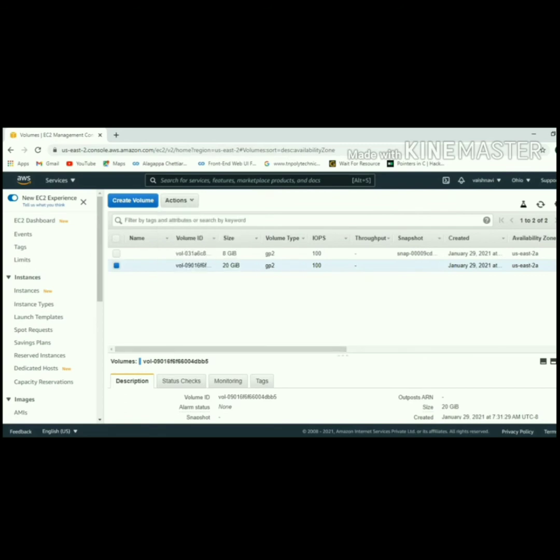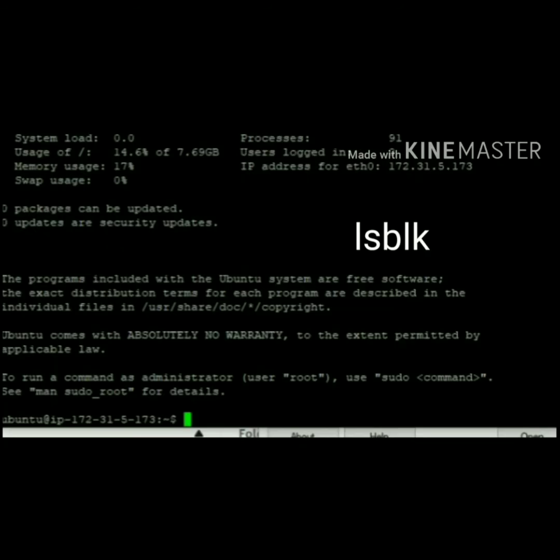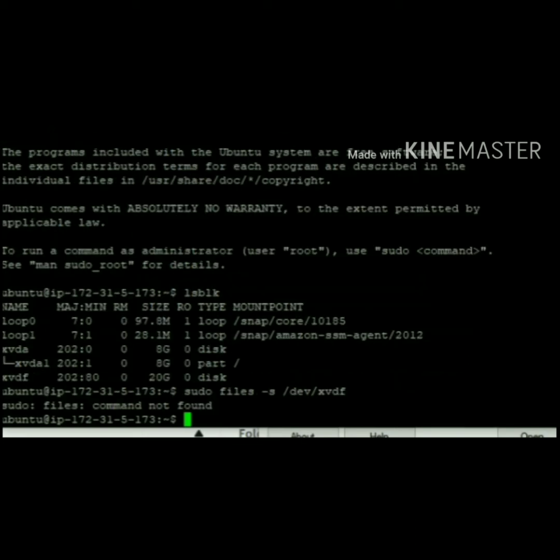Now I am going to mount an EBS volume to the EC2 instance. For that, I log into the EC2 instance and list available disks using the command lsblk. After that, I am going to check if the volume has any data. For that, type sudo file -s /dev/xvdf.